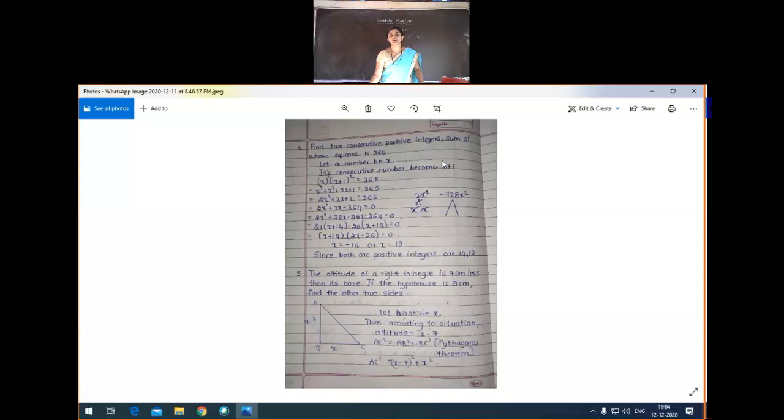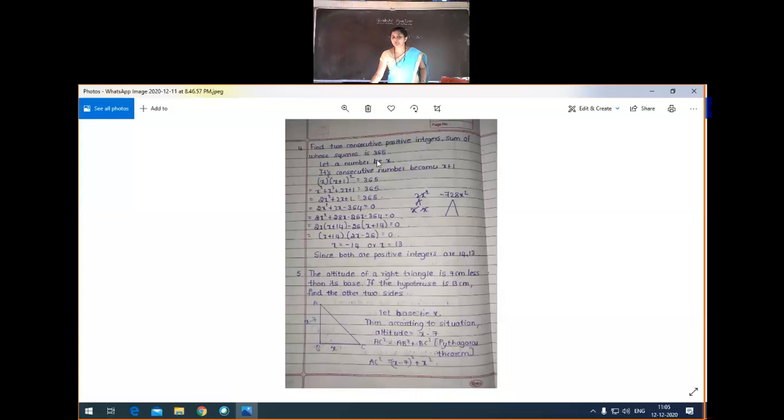So let the first number be x. X is 13 and x plus 1. So here we no need to take minus 14, Rashmi. Because we are considering x is equal to minus 14 or x is equal to 13, we got two answers. See, x is equal to minus 14, just leave that minus 14. X is equal to 13 only we can take. Let the number be x, 13, then 13 plus 1 is 14. Here only we'll get the answer. If we consider x is minus 14, then minus 14 plus 1 is minus 13, so it is not balanced. Only we can take x is equal to 13.